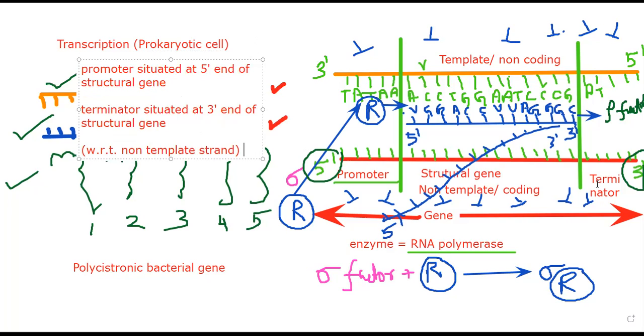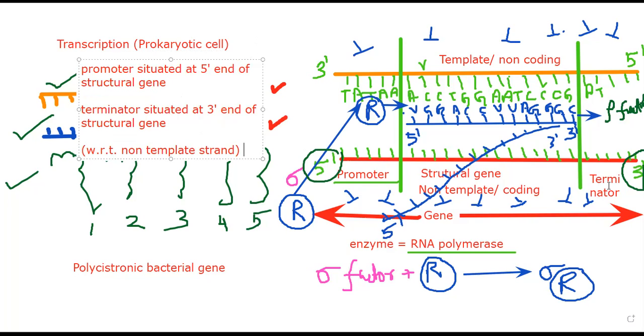So we always give the promoter or terminator sequence position with respect to the non-template strand. The 5' end is the start of the promoter and the 3' end is the position of the terminator.